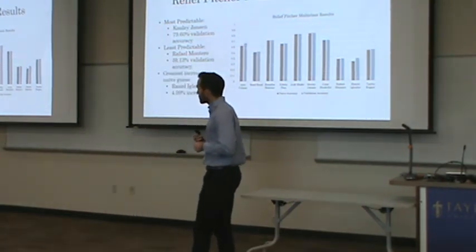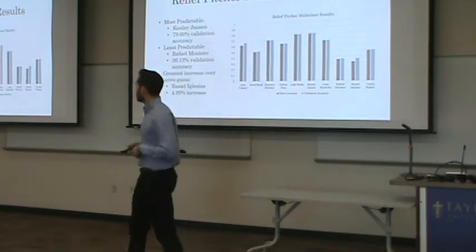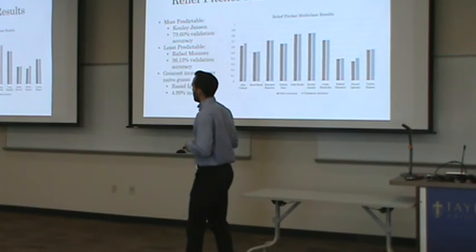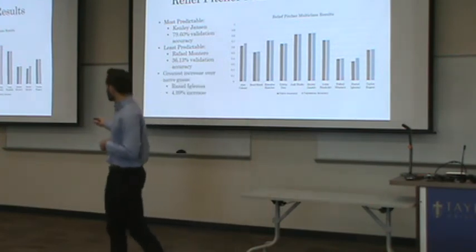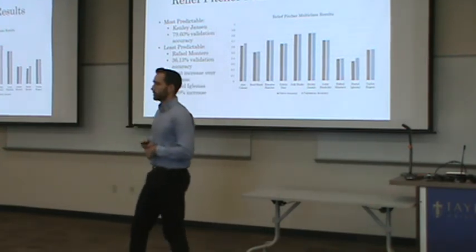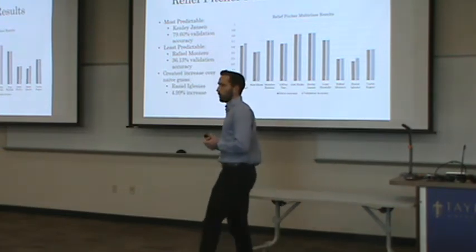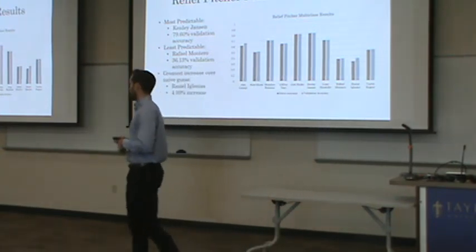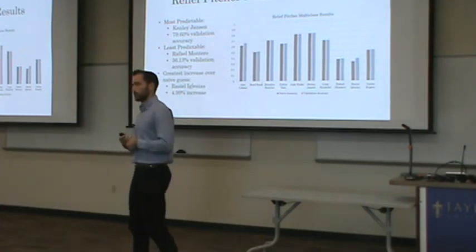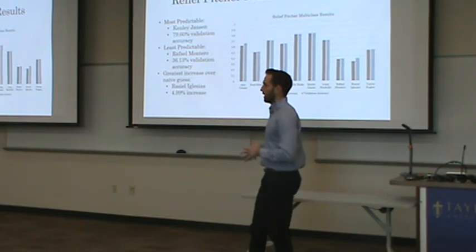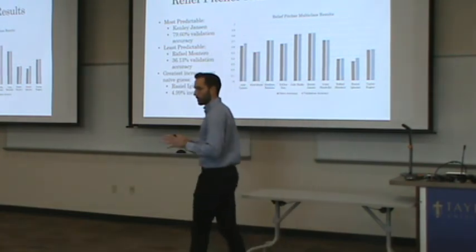And then the multi-class approach for relief pitchers, the most predictable is now Kenley Jansen, who we saw was very predictable earlier as well. We also see Josh Hader, who throws mostly just his four-seam fastball, still very predictable. Least predictable is again Rafael Montero, and then the greatest increase over the naive guess was Rafael Iglesias at about a 5% increase. So there's a lot here, a lot to unpack. If you want to see more, I have more of the data in my paper.